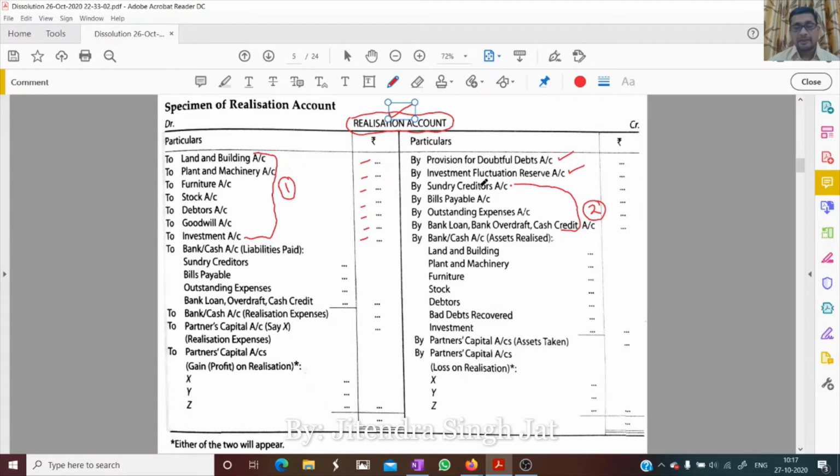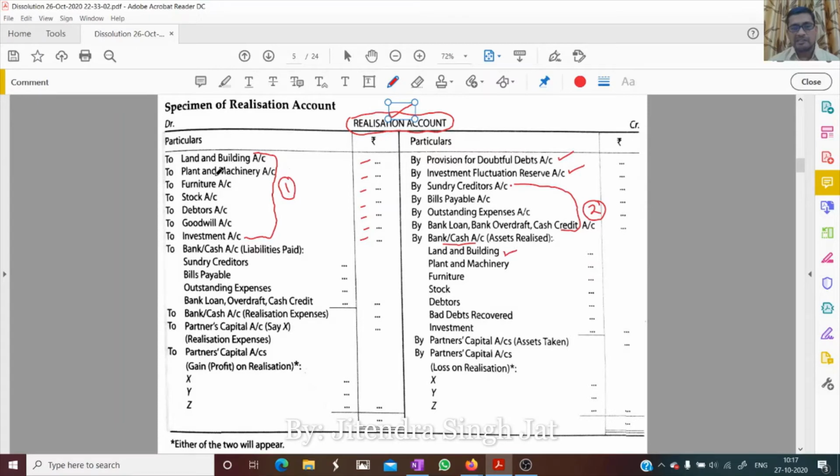Yes, sir. Then whatever assets we have written in the debit side, when we sell these assets, we realize something. Like when land and building is sold, we realize something. That money which is realized is recorded in the credit side under the heading by bank, asset realized. Whatever money is actually received after selling land and building is recorded in the credit side.